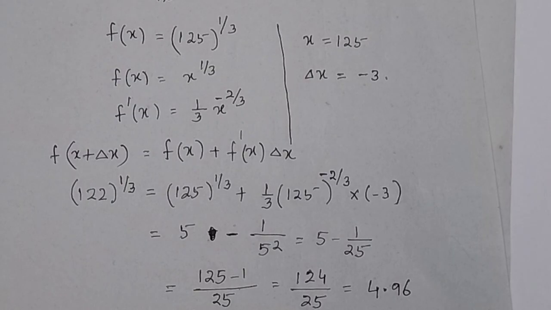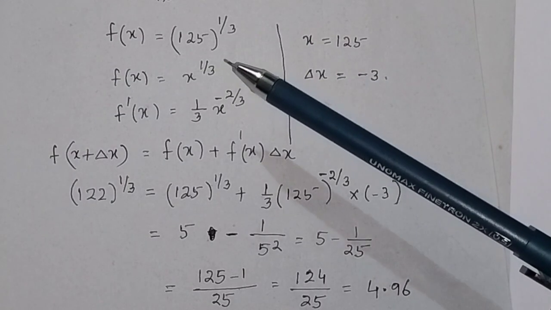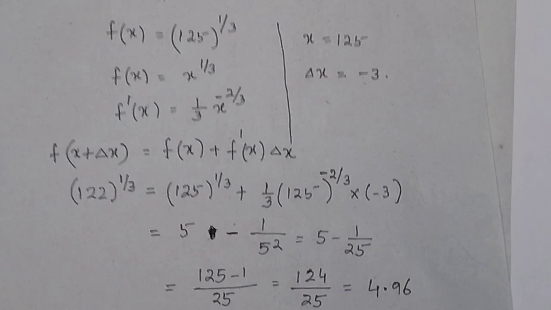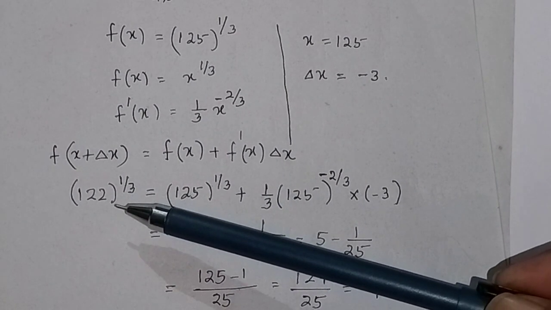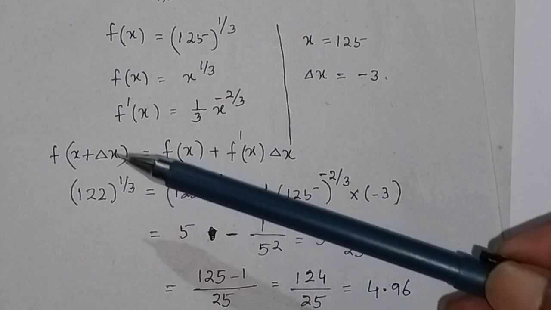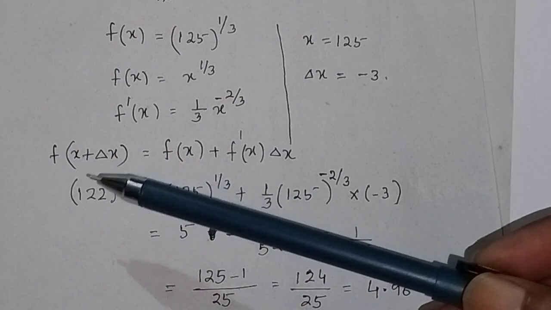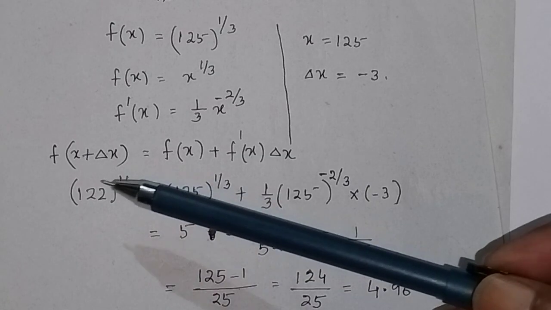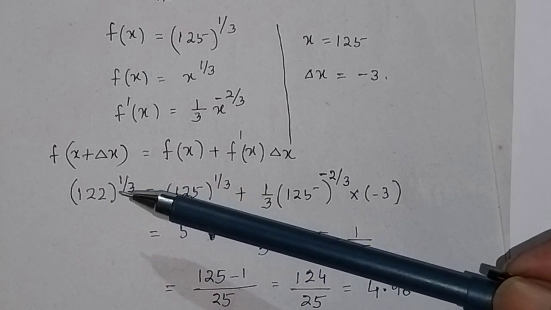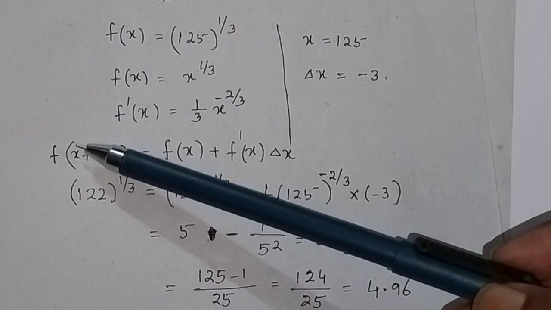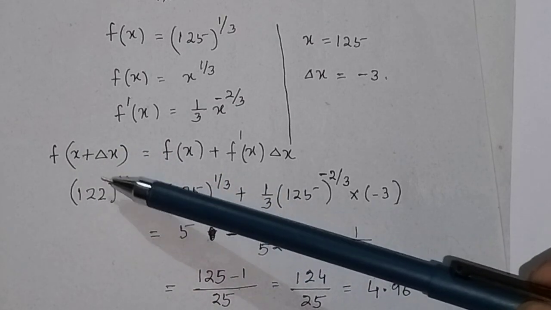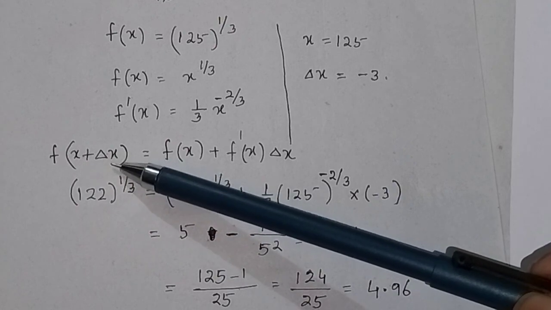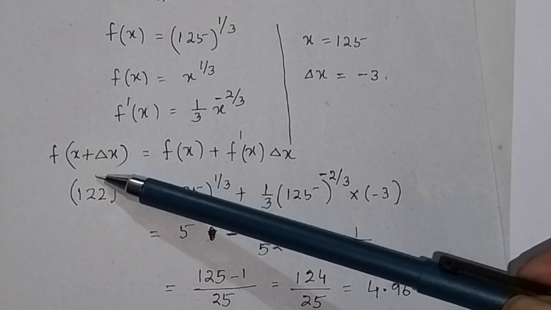In this problem, the function given is 122 to the power 1 by 3. This is the value we have to find out, the approximate value of this function. That means here you have to consider this as x plus Δx. 122 is x + Δx. So how do you choose x?